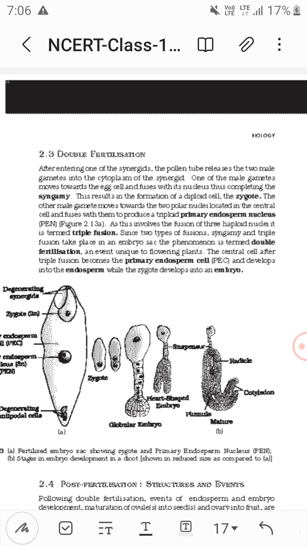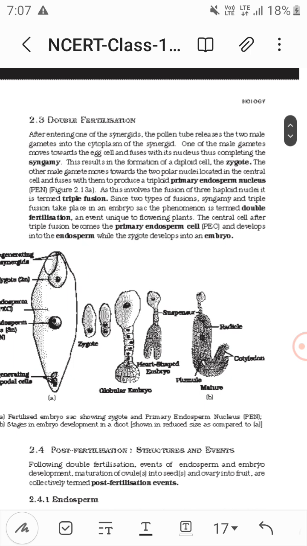This is triple fusion, which forms the primary endosperm nucleus. The central cell converts into the primary endosperm cell, which develops into endosperm, while the zygote develops into the embryo. So this is double fertilization. The primary endosperm nucleus, PEN, is the product of triple fusion, remember that.